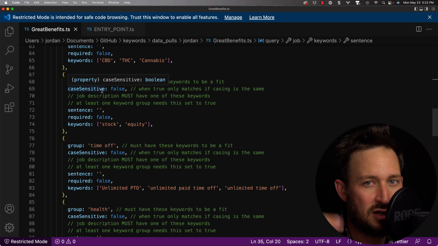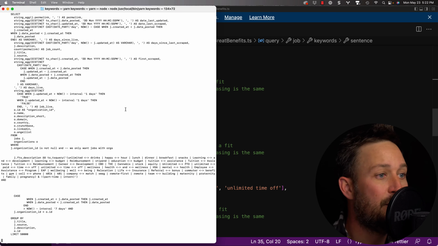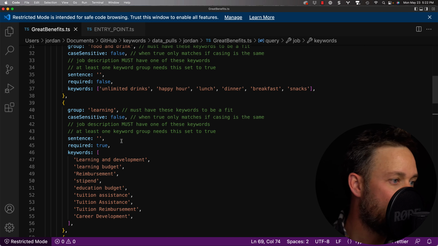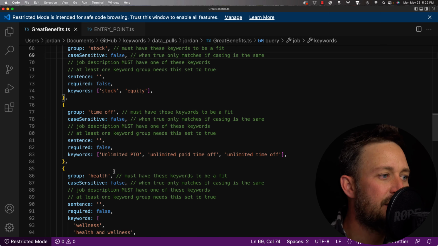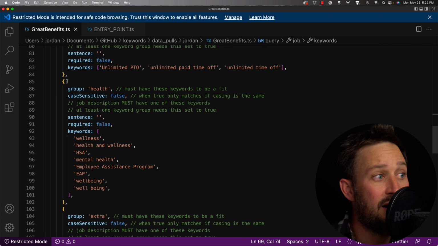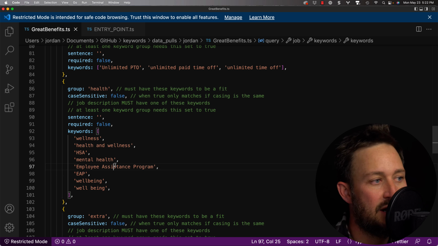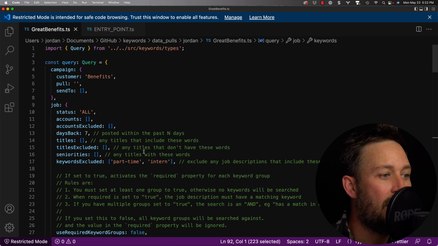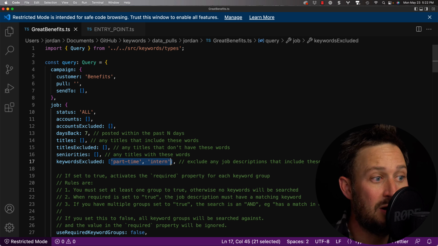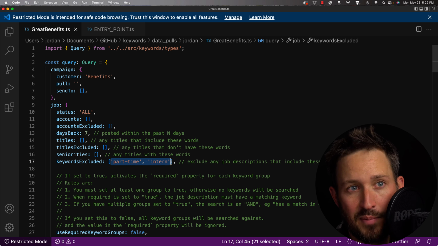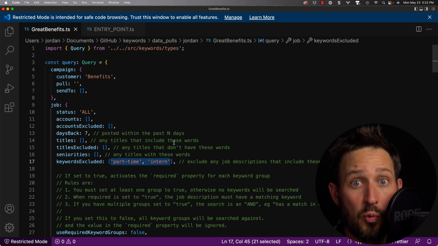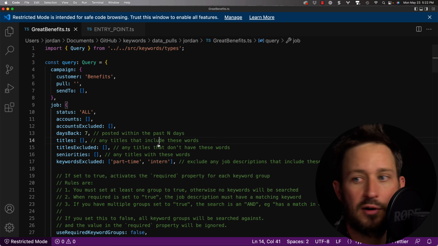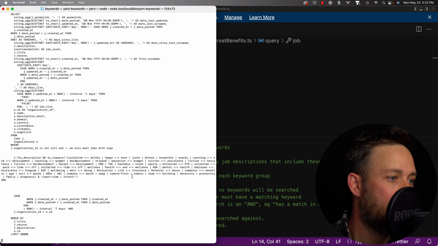In this case, this is just kind of a sum of groups, but really we probably would want to talk about, hey, looks like you offer unlimited drinks. You have an L&D budget, you're offering stock and time off, but I noticed that you don't mention health and wellness. So what we can also do is take these keywords and say, all right, we actually want to exclude them. So while you're offering a lot of benefits, we couldn't find any health and wellness benefits. How are you thinking about the long-term health and wellness of your employees, right? That's the kind of thing that's important.